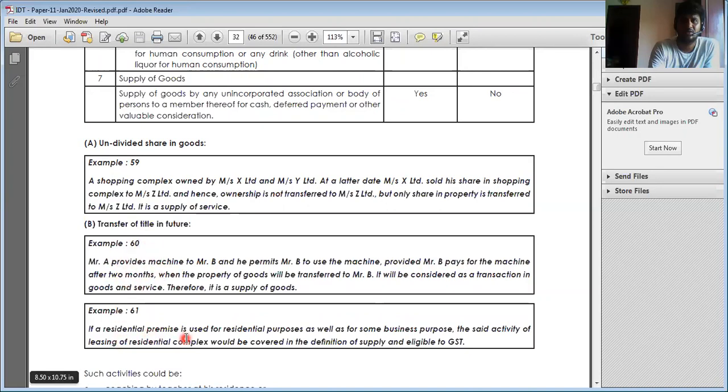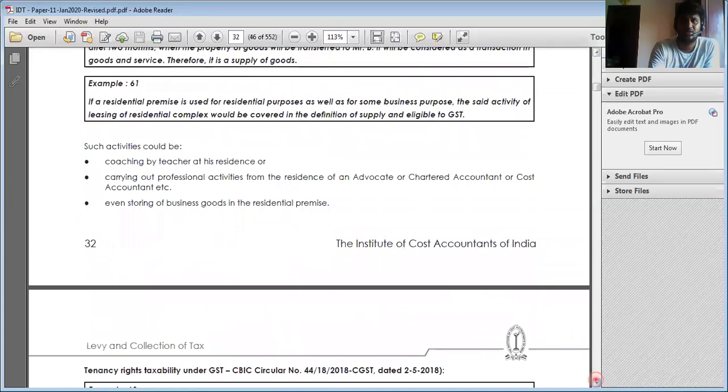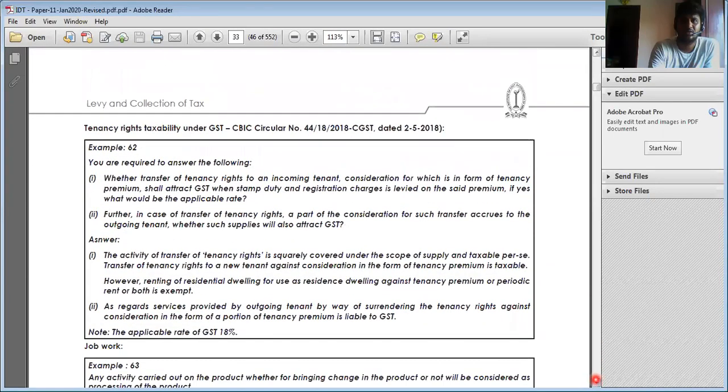If the residential premises is used for residential purpose as well as for business purpose, then the leasing of the residential complex will be covered in the definition of supply, because it is used for business purpose, and it is regarded as supply. Then coaching, carrying out professional activity, everything will be subject to supply of services.